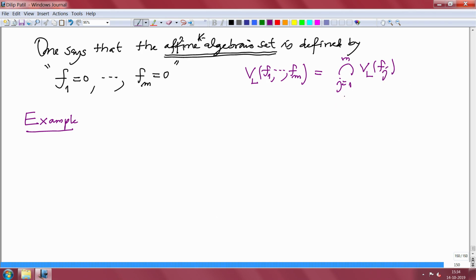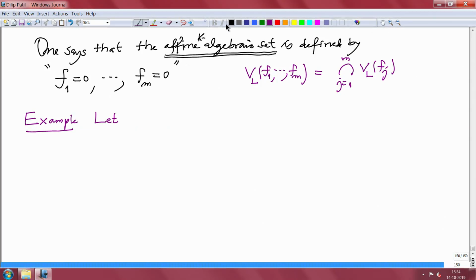So, now the question becomes: given an algebraic K set, how many hypersurfaces are needed to get the given algebraic set? And this example shows that if the ground field is not algebraically closed, then this question is not so interesting.